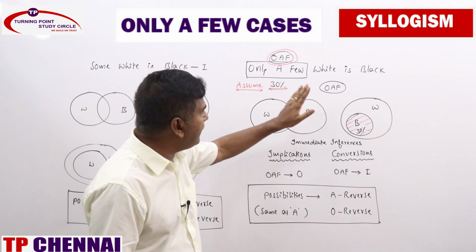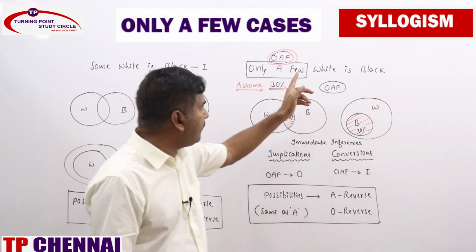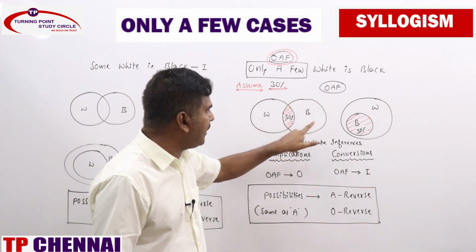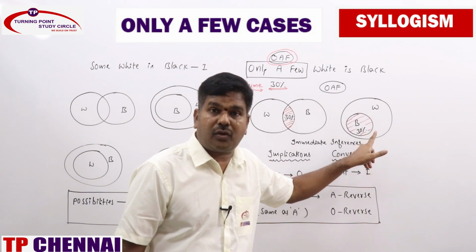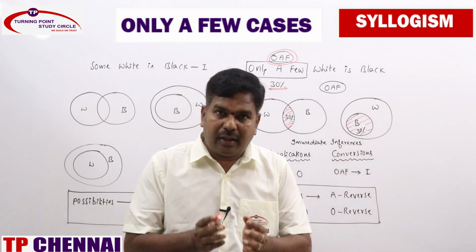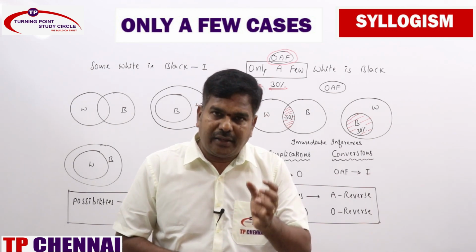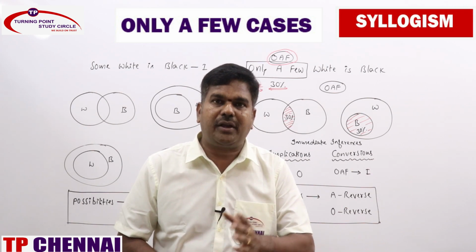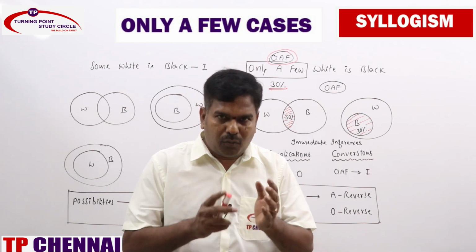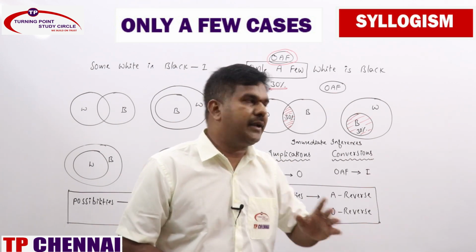No. See that one, whether we will get a no: white is black, that is also no. Can we get some white is not black? Some white is not black, this is right. Some white is not black, this is also right. Are you getting the difference? So "only a few" can be an I statement, and it can also be an O statement. So you will be getting both the I statement as well as the O statement as "only a few." Are you clear? Now "only a few" means you will be getting I statement and also O statement.